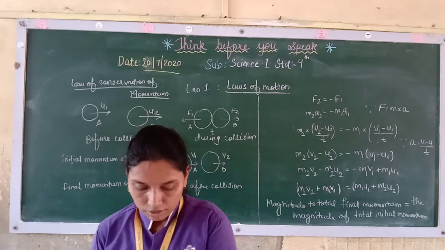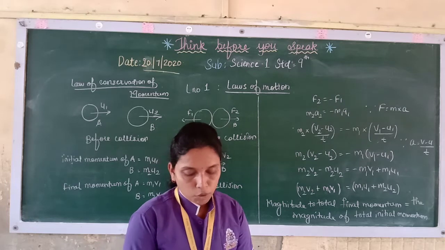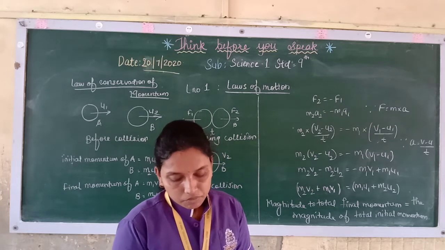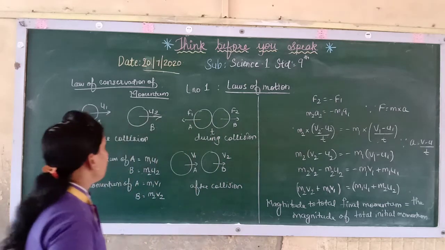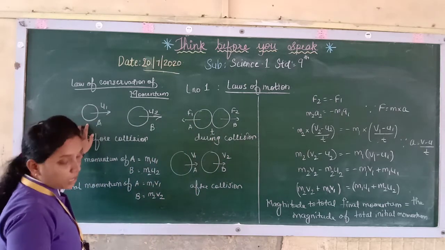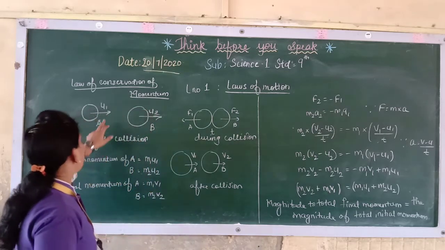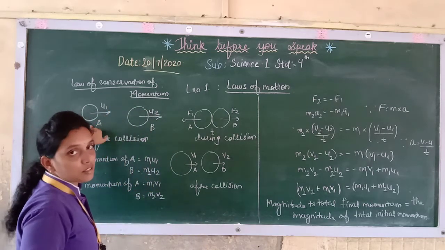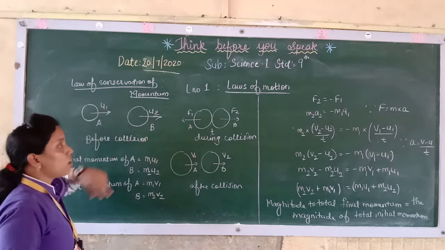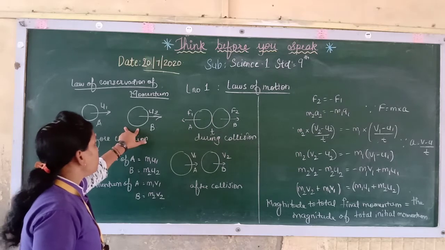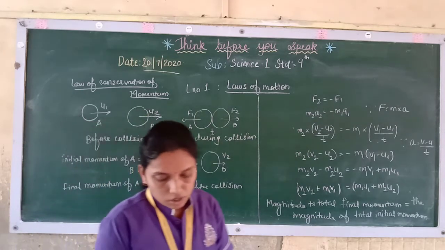Now further, we will see the law of conservation of momentum. Suppose there is an object A of mass m1 and initial velocity u1, and there is an object B of mass m2 and initial velocity u2.